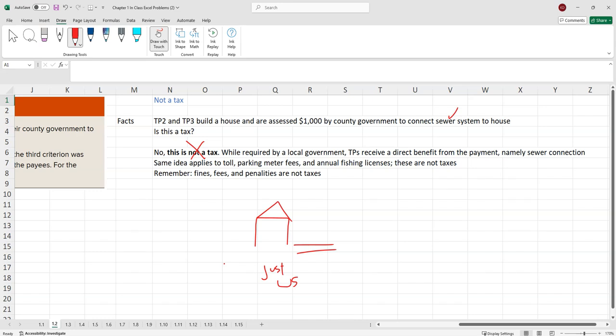Other things that do not fit into a tax are just definitionally not going to be a tax: fines, fees, penalties, a fishing license, parking meter fees, tolls. If you get a speeding ticket, that's not a tax. So we have the three elements, and then things just aren't definitionally tax.